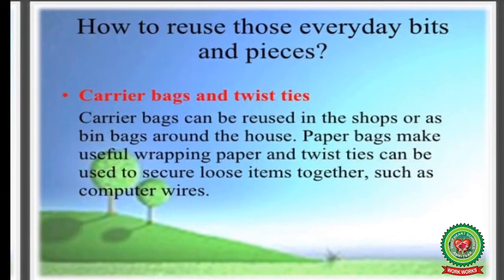Now, how to reuse those everyday bits and pieces? Carrier bags and twist ties. Carrier bags can be reused in the shops or as bin bags around the house. Paper bags make useful wrapping paper, and twist ties can be used to secure loose items together, such as computer wires.